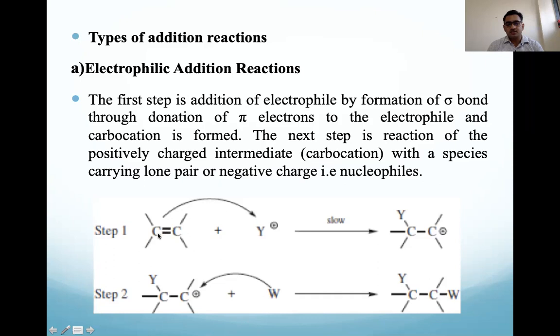In the first step there is a tetra-substituted olefin here, with six different groups. The groups may be the same, but six groups are present here. So we can say two extra groups are added on that. For that addition, the pi bond is a must. Here the electrophile addition takes place in the first step, so we can say that is the rate determining step. That is the electrophilic addition reaction.